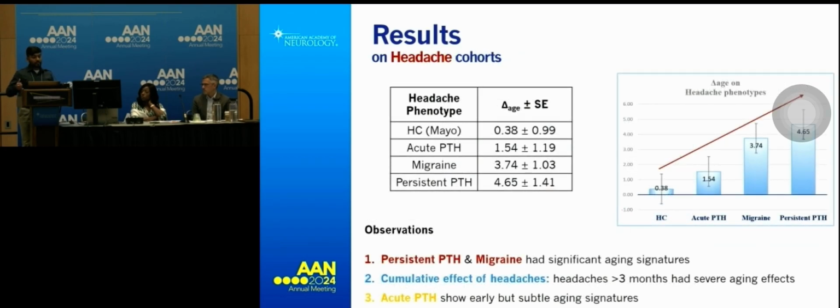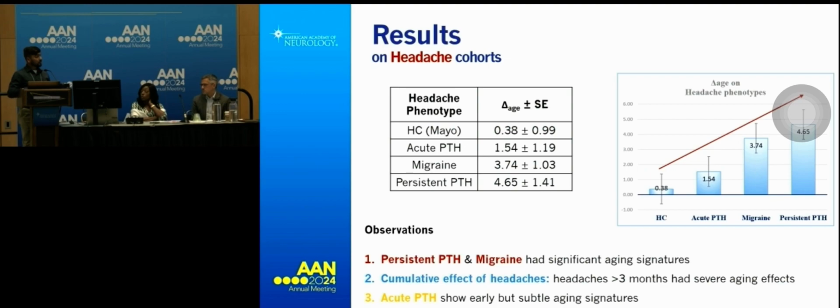And more interestingly, when we take this model and apply it to headache phenotypes, this is where we have some interesting results. From this plot, if you look at the last 2 plots from the right-hand side, which correspond to migraine and persistent PTH, we indeed see that these patients have some accelerated aging effects, because the delta H value, which is the y-axis, is higher for those 2 groups.